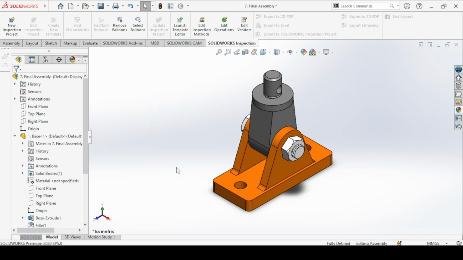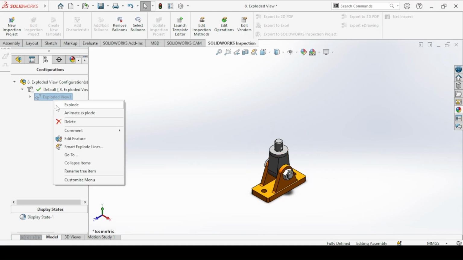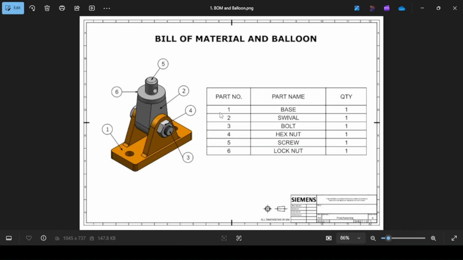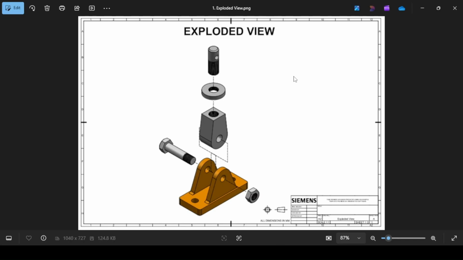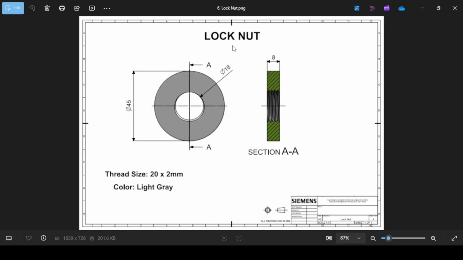And then in the second video, which comes right after this, we create the assembly by adding mates and relationships between the parts to form the Machinist Jack. In a third and final video, we'll create the exploded view, as we can see here. So there are drawings and drafts for every part, as we can see here: the base, swivel, bolt, hex nut, screw, and lock nuts.